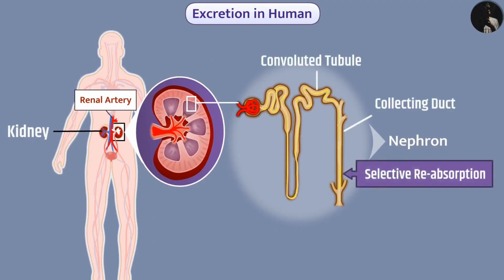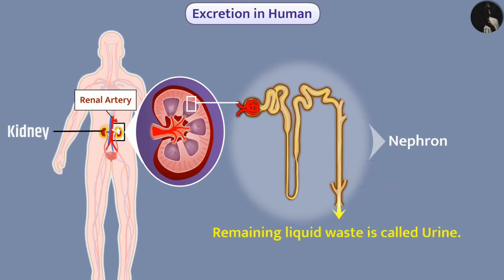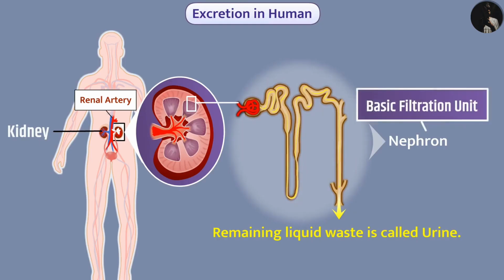The level of absorption depends on the need of water in the body. The remaining liquid waste is called urine. Since the filtration work in the kidney is performed by the nephron, it is called the basic filtration unit.